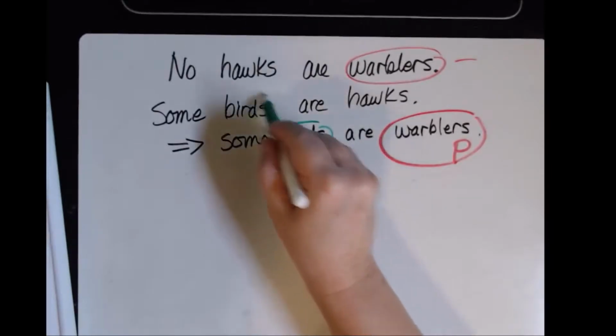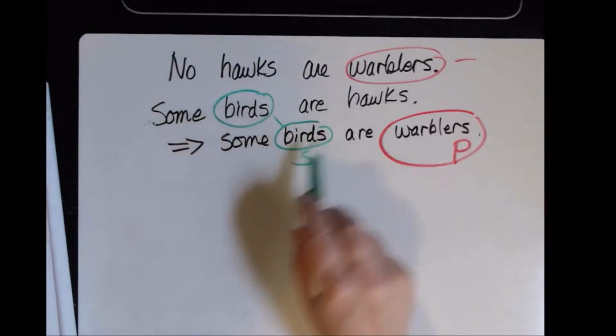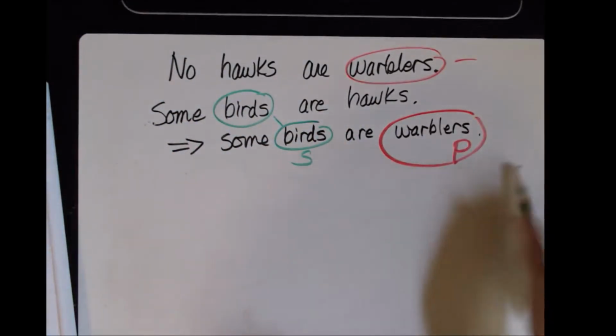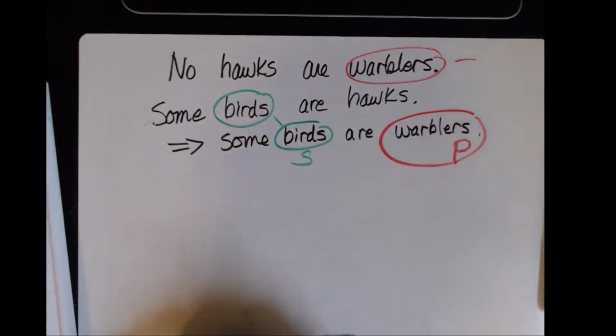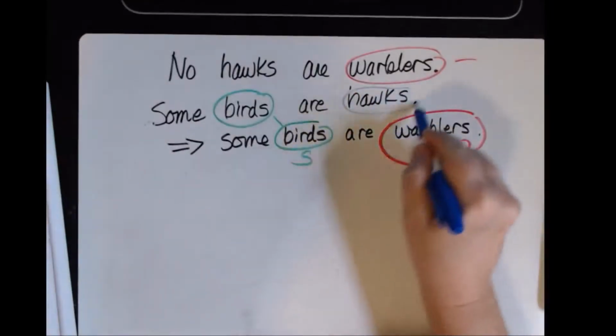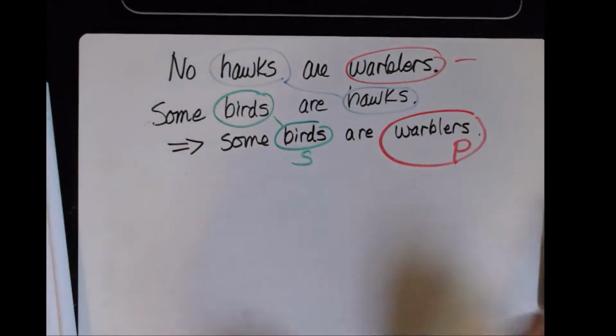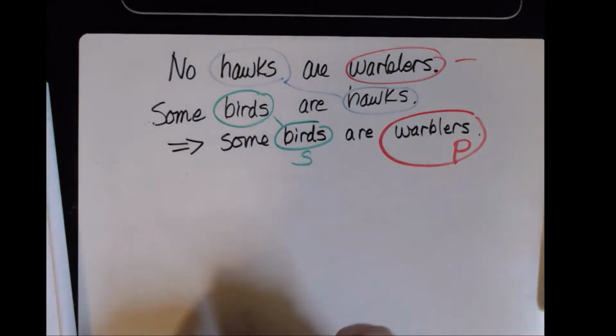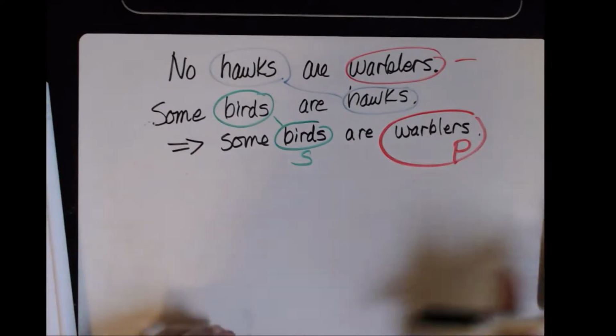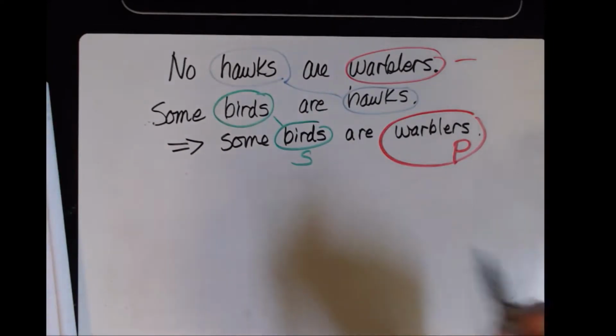Minor. So that's my minor premise because that's my minor term. And middle term. Okay, let's go ahead and determine whether they are distributed or undistributed.